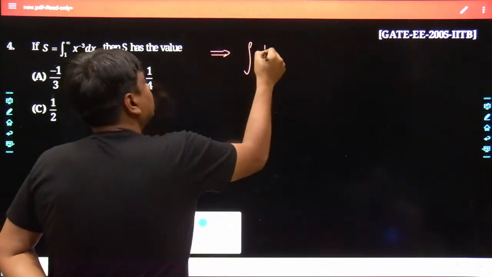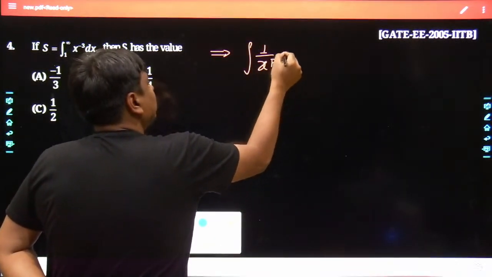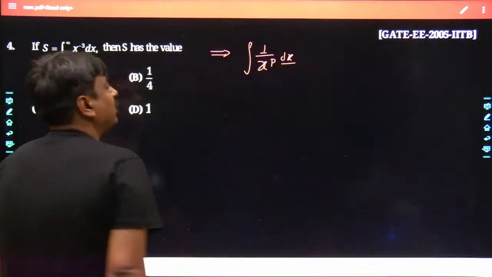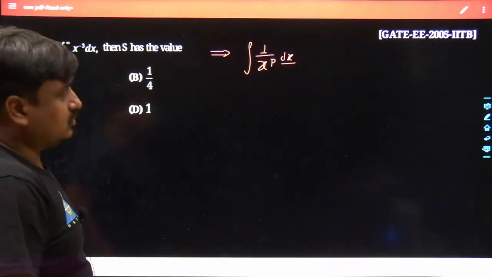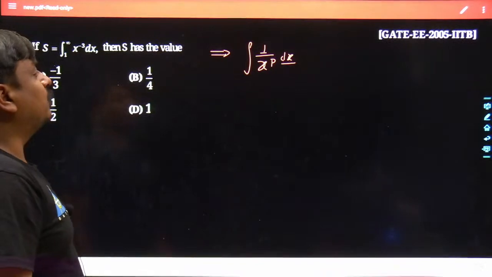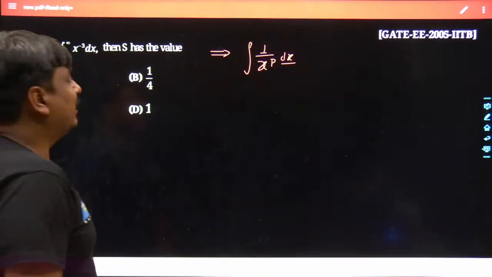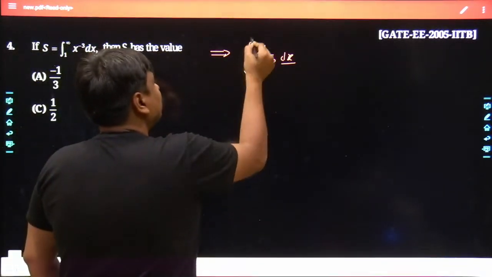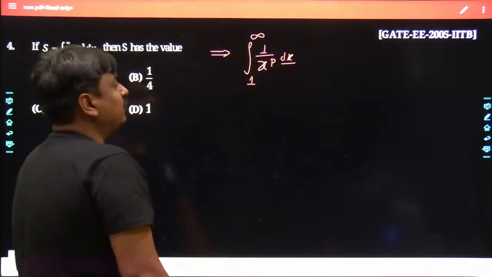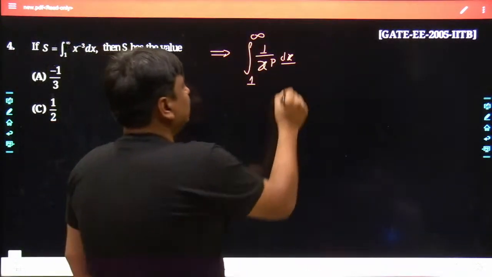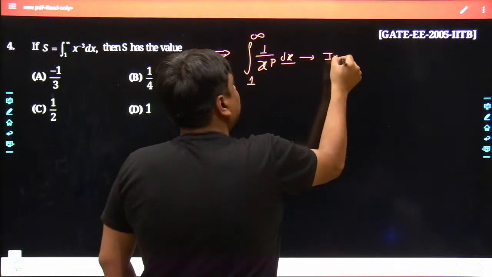If you have this sort of problem, probably 6 to 7 times this problem has come into the GATE examination. Let's take the pattern of the problem as 1 divided by x to the power of p dx, where the integration has been taken from 1 to infinity. Which kind of definite integral is it? Obviously it is an improper form of definite integral.